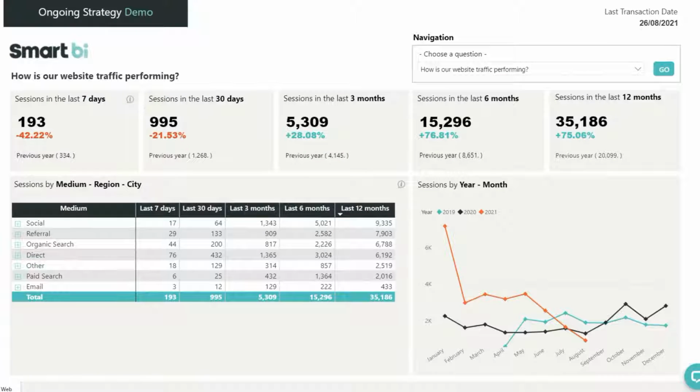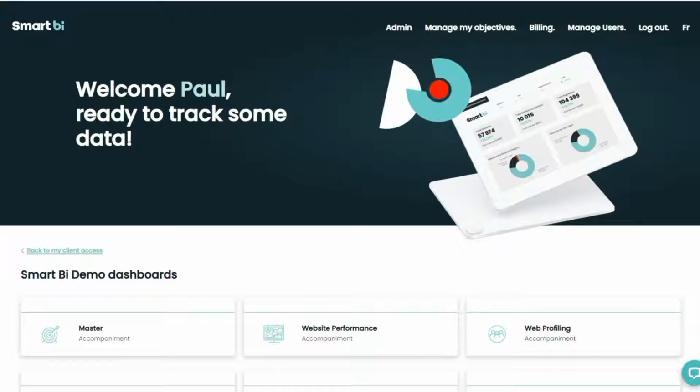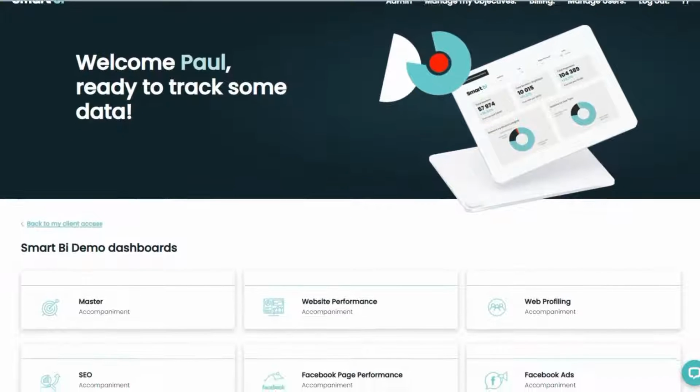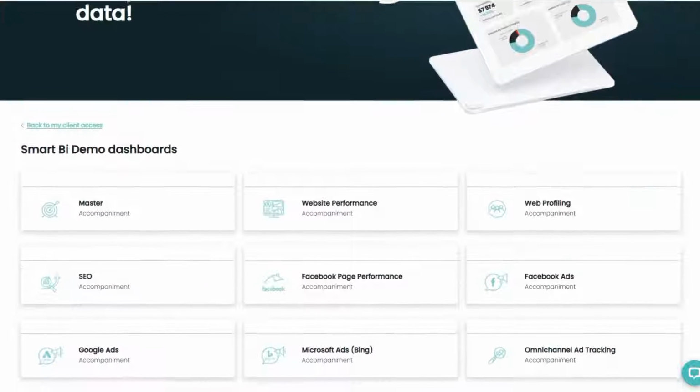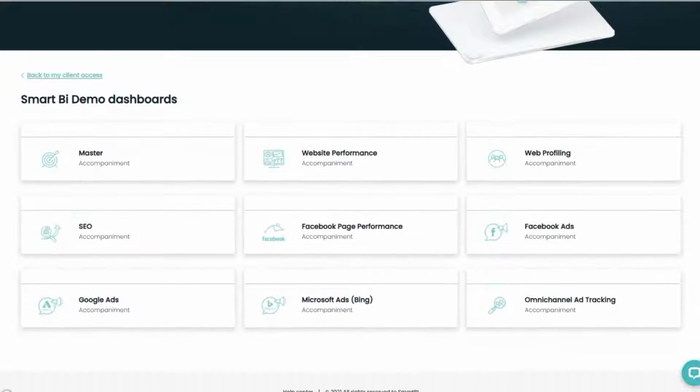SmartBi is already making it easier for you by bringing all of your important dashboards together in one easy-to-understand platform to track your actions in the digital world and more. We make your life even easier by offering you an even more summarized view of your actions.